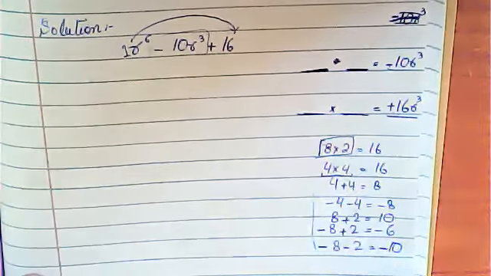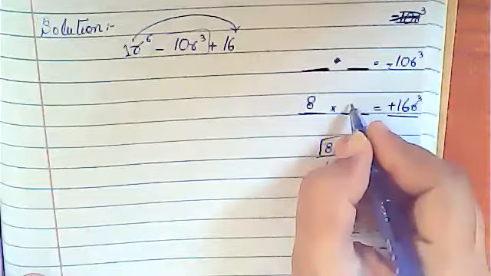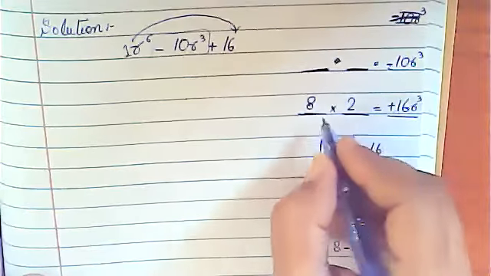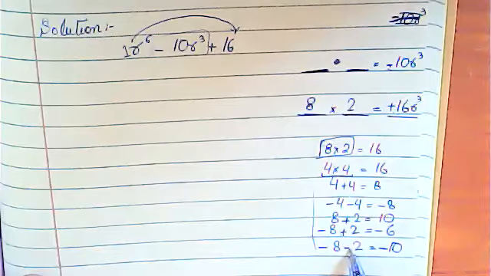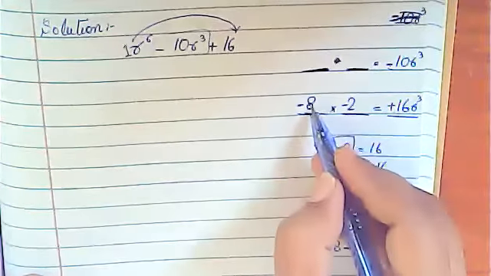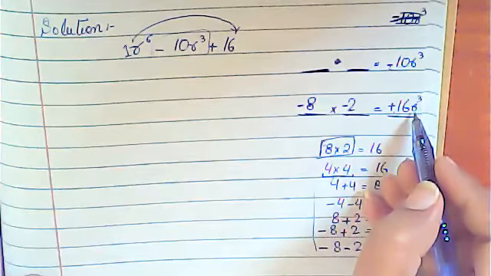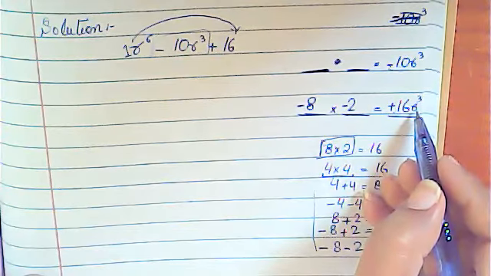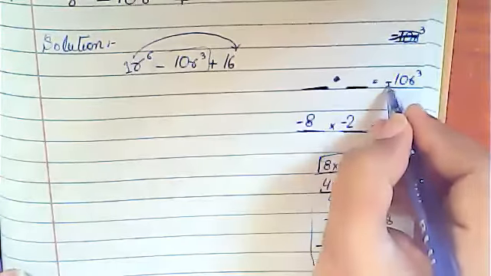If you are going to multiply this 8 by 2, what will be your answer? 8 multiplied by 2 is 16. But here you are taking minus minus, so you will take minus 8 minus 2. Minus minus will be plus. Here you have required r cube. Okay, forget about this one. Now look here, minus 10.